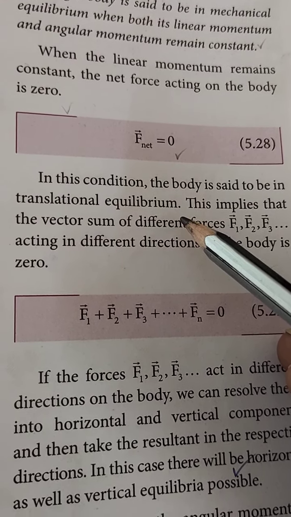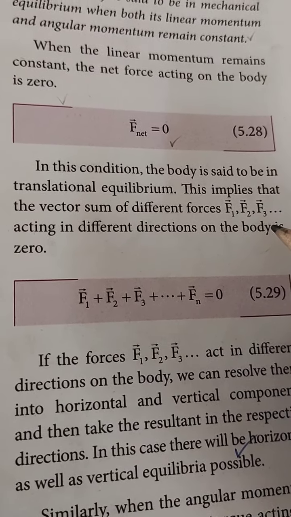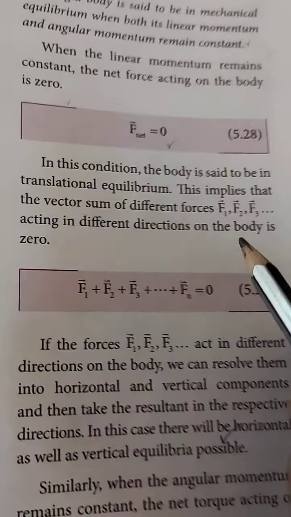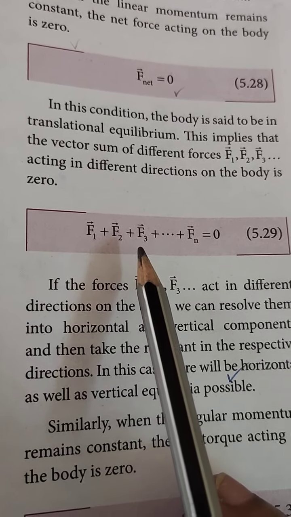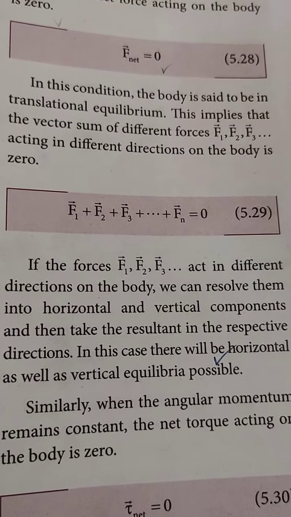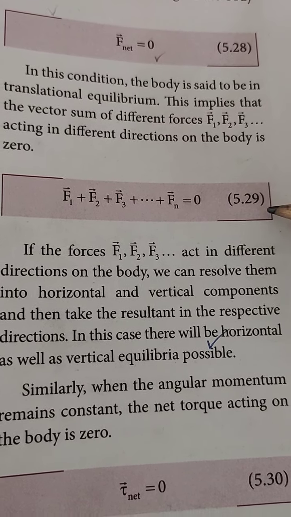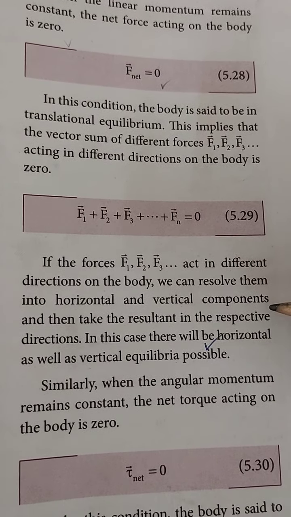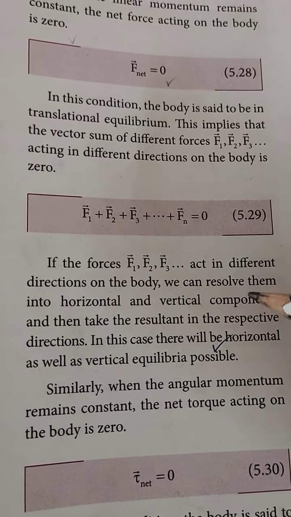Translation means linear. This implies that the vector sum of the different forces F1, F2, F3 acting in different directions on the body is 0. So we can write F1 vector plus F2 vector plus etcetera plus Fn vector becomes 0. If the forces F1, F2, F3 act in different directions on the body, we can resolve them into horizontal and vertical components and take the resultant in the respective directions. In this case, horizontal as well as vertical equilibria are possible.